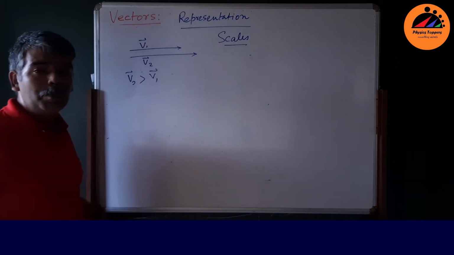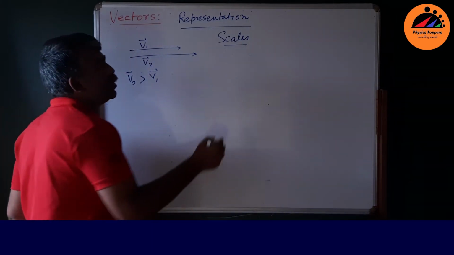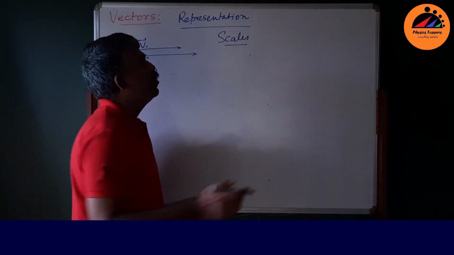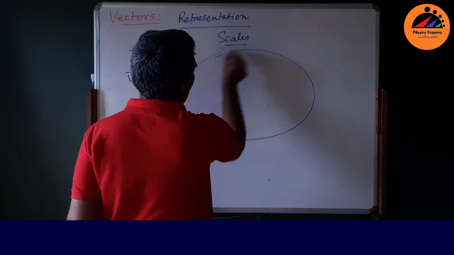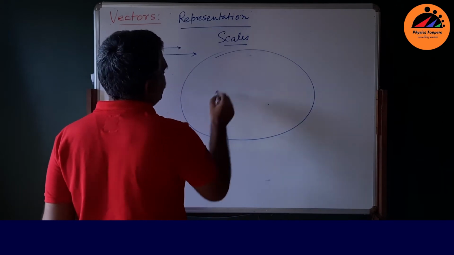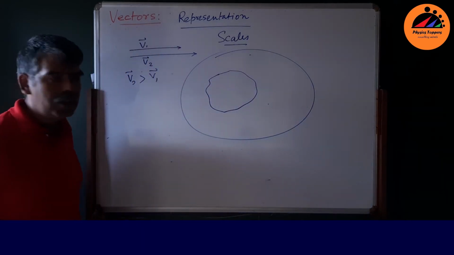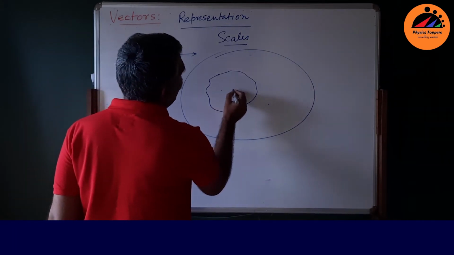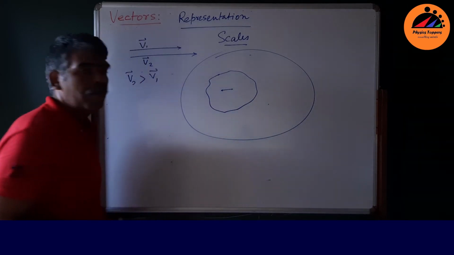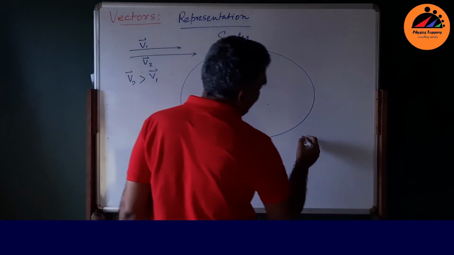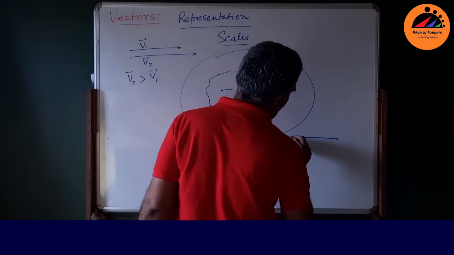This scale is important. You have learned it in school. Suppose in all geography atlas books, there is a world map, and suppose here is some continent, and you are given the distance between these two places. In the right side below, you will find there is a scale.